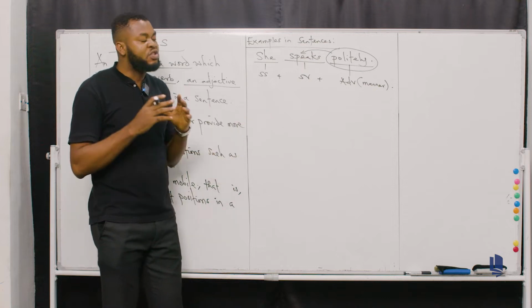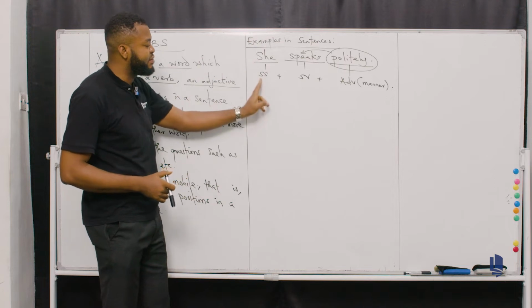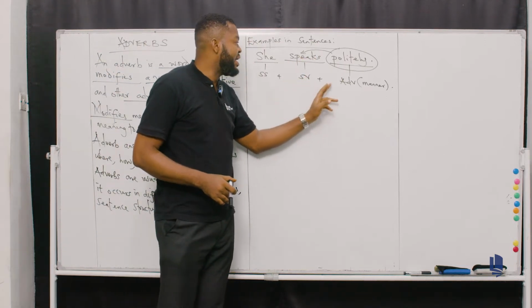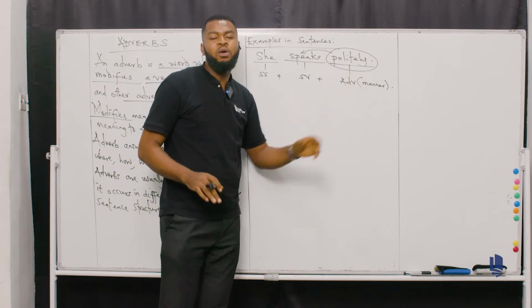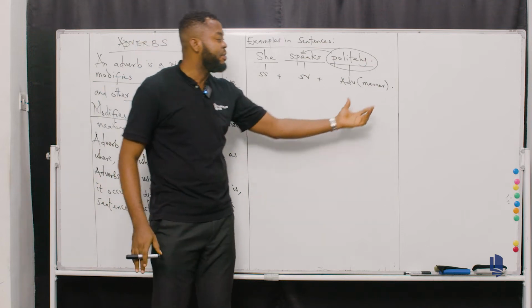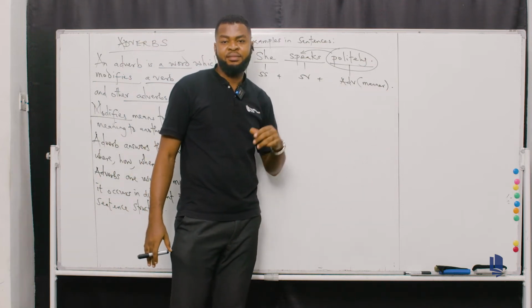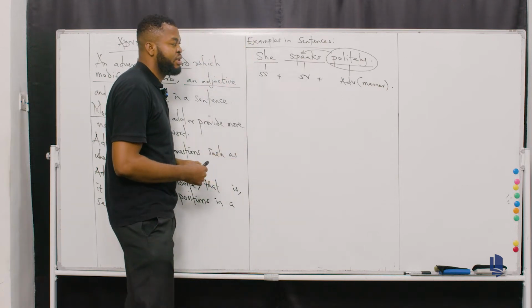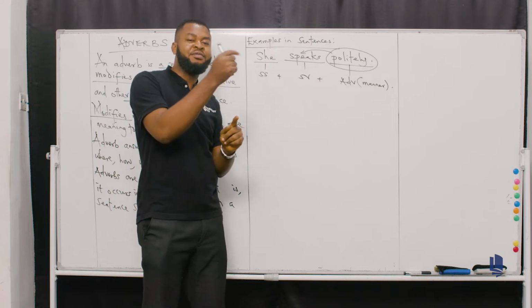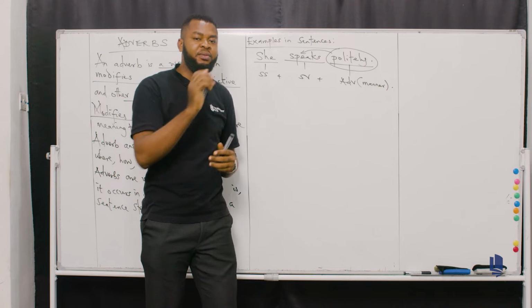You have she speaks politely. Now that's why you have she as a singular subject here, and speaks is a singular verb, remember? And then you have politely as the adverb. Now, what specific aspect of adverb is politely? That's adverb of manner. I hope you can hear me very well. That's an adverb of manner. So this is a situation in which an adverb, which is politely, modifies the verb. How does it modify the verb? Because it's adding more meaning to the verb.